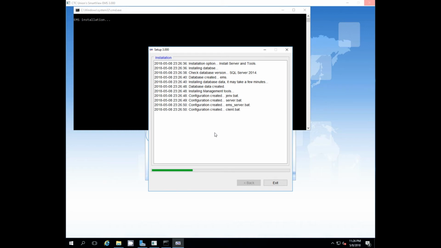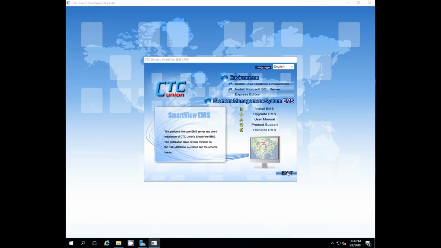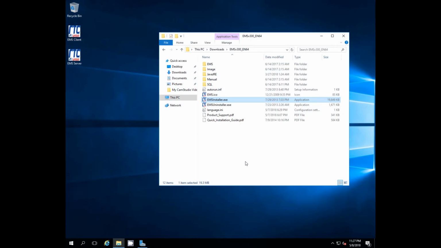Following that, shortcuts will be made and placed on the desktop, and the installation is complete. And we can exit. So that is the installation of Smartview.